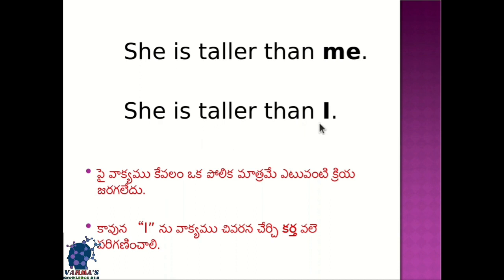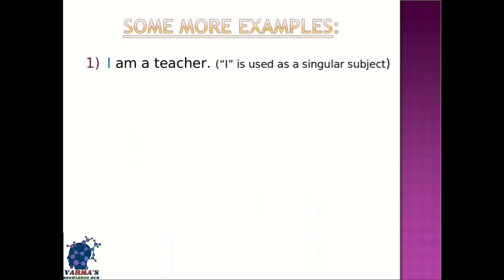She and I should be given equal priority. That is why both subjects are present in this. So she is taller than I is correct usage in place of she is taller than me. This is the common error made by many speakers in the English language. If we go through some more examples, we will understand the difference between I and me.